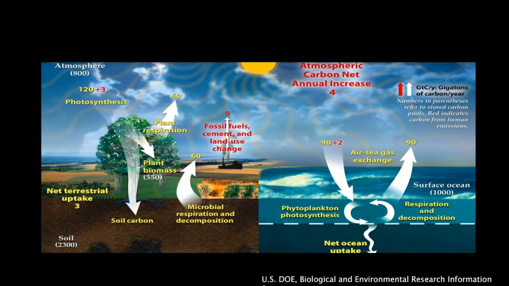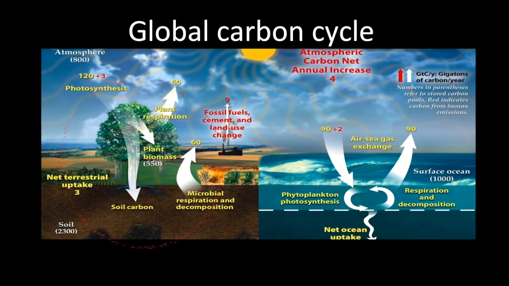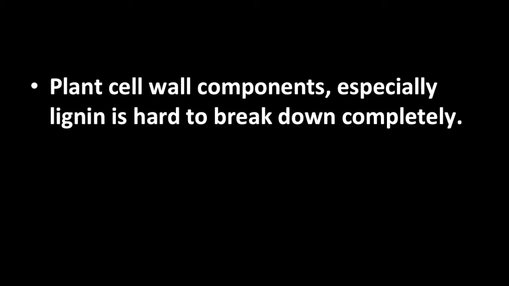As we can see from the diagram, plant biomass is an essential part of the global carbon cycle. In order for carbon within plant biomass to re-enter the cycle, it must be degraded by decomposers, in this case, fungi. The problem with plant biomass is that it can be very difficult to break down completely because it contains many complex carbohydrates such as lignin.